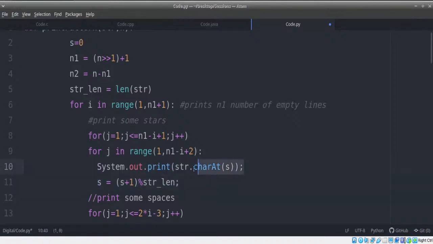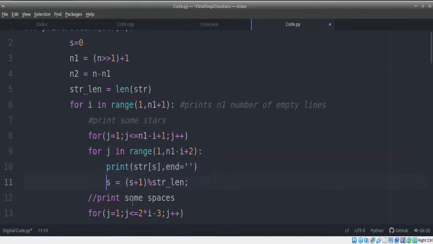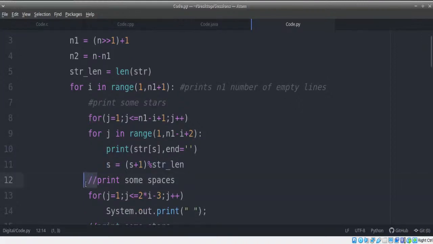We're going to have to print str of s. So we're just going to write print of str of s, and you need to write end equals nothing, because by default Python will end a statement using new line character. You shouldn't use new line character in this case, so that's why we can use this. And also when you perform modulus, you're just storing the result back in as same thing. Now let's go on for the spaces. This is done.